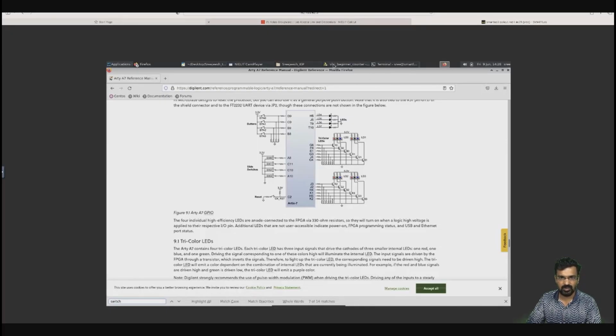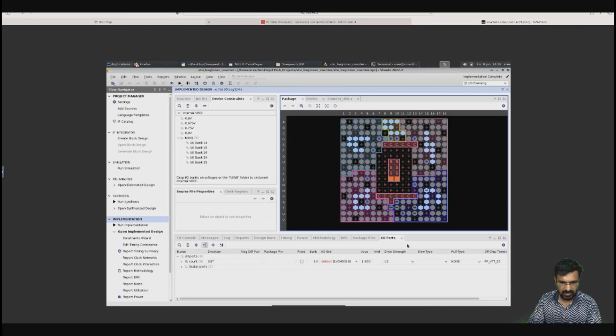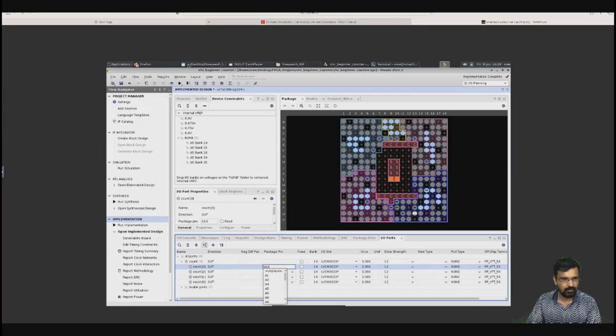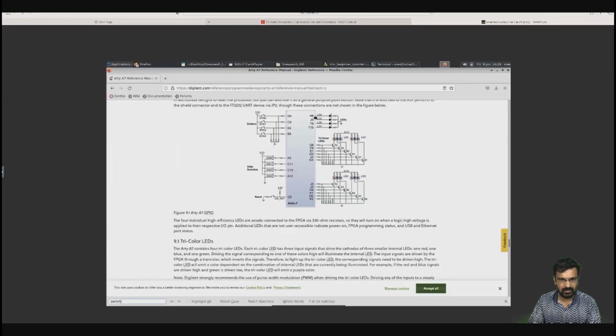Now we will go to our implemented design in Vivado. Now you can see the IO ports are opened here. You have all the output ports coming here. Now you can change the IO standard for these pins to LVCMOS 3.3. Then you have to change them to the mentioned values. What are the mentioned values?